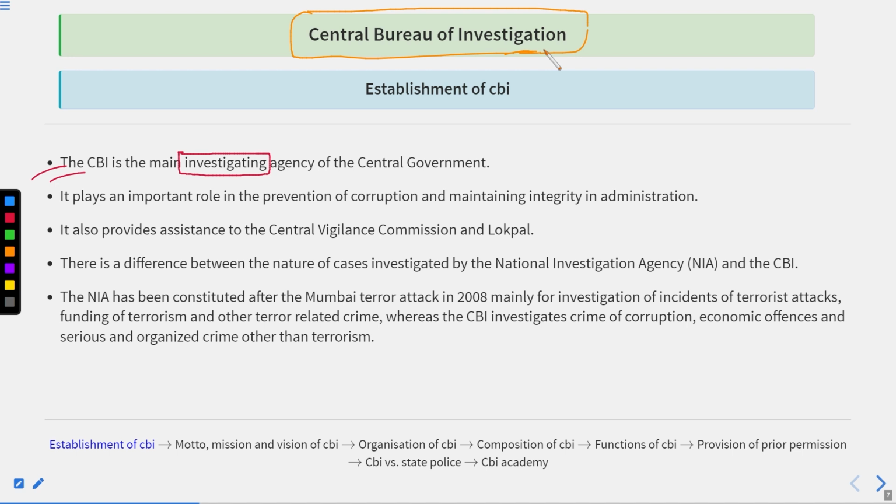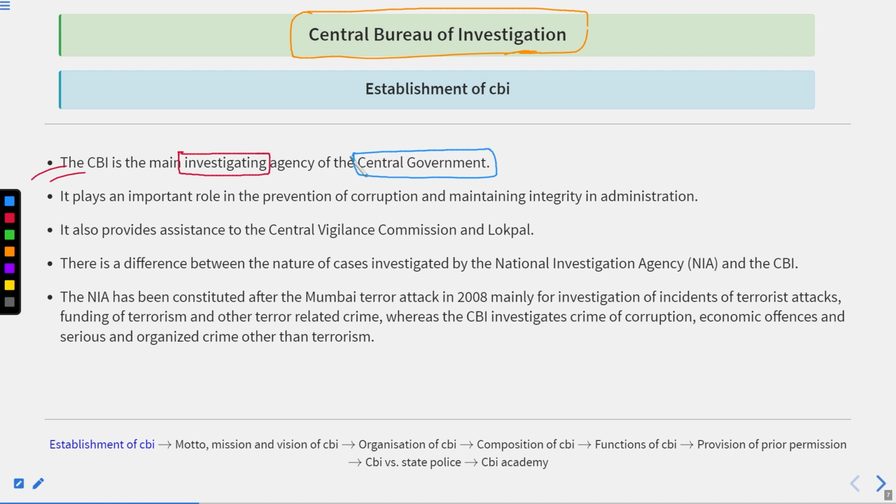All right. So CBI is the investigating body. It means that the central government uses the CBI to investigate cases after the committing of the crime. Now the CBI has a responsibility to look after the crime, try to find out the cause, and then present it to the judiciary for the punishment cases. All right. And here you can see it is clearly defined that the CBI is under the central government.